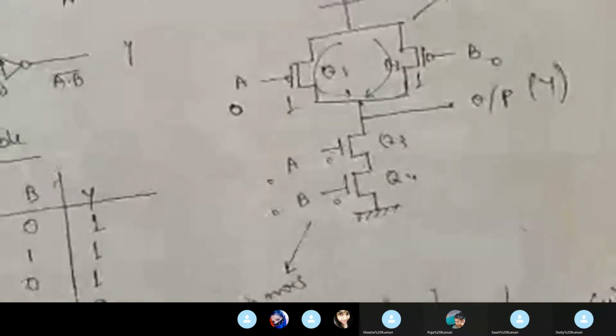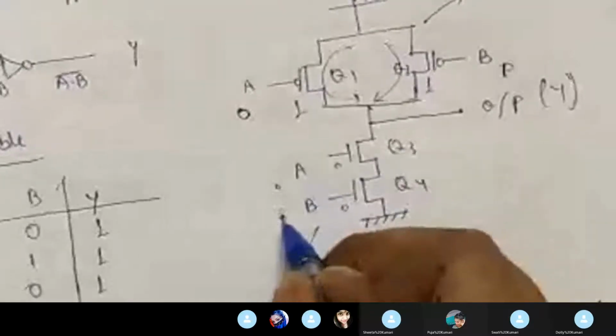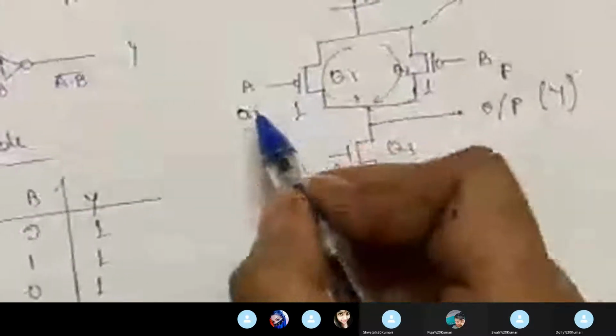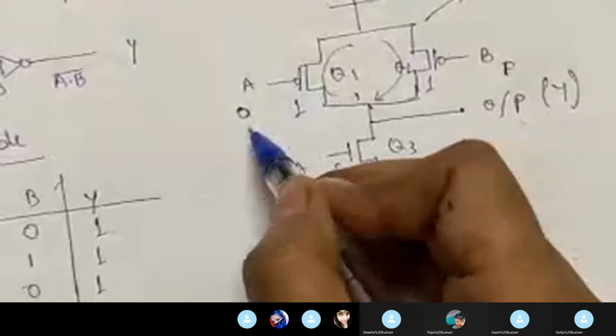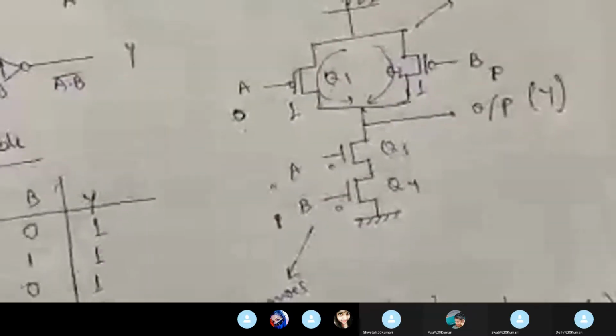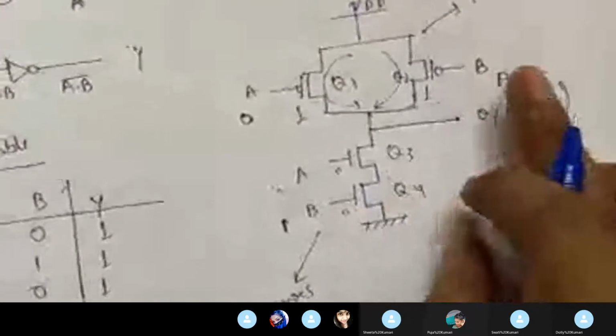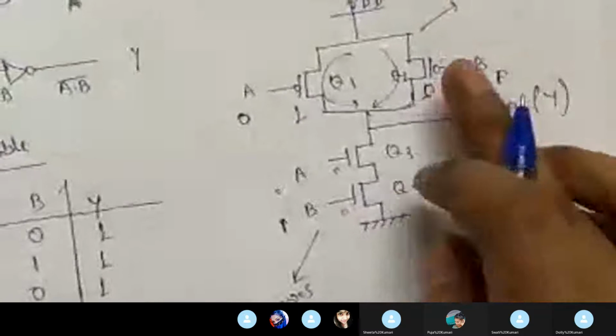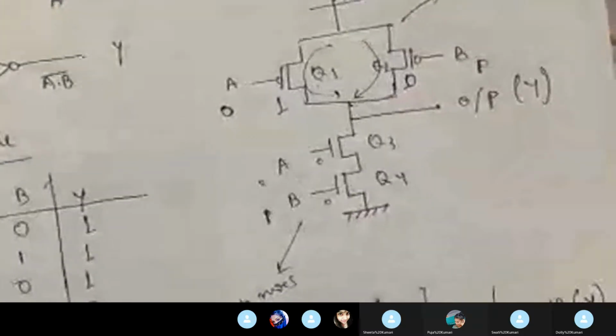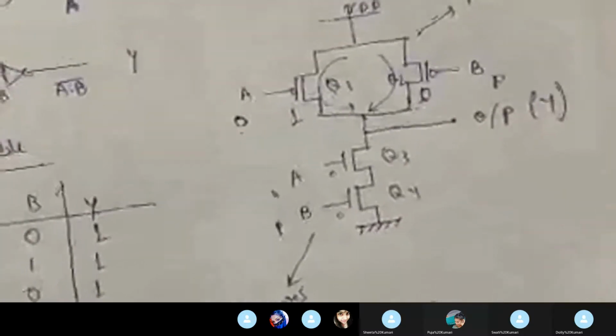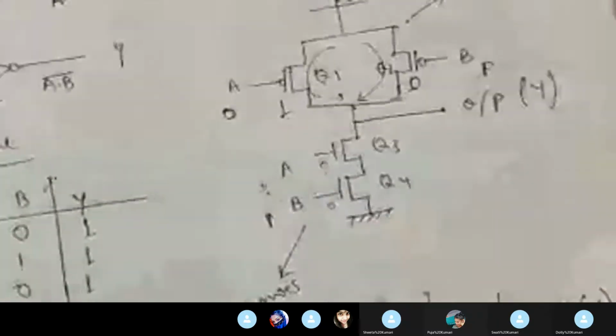For the next thing, see, when A is 0 and B is 1. A is 0 and B is 1. Now see it from here. If my A is 0, this Q1 transistor will be on. And for B 1, this will become 0. This transistor is off. And for A 0, this will become off.